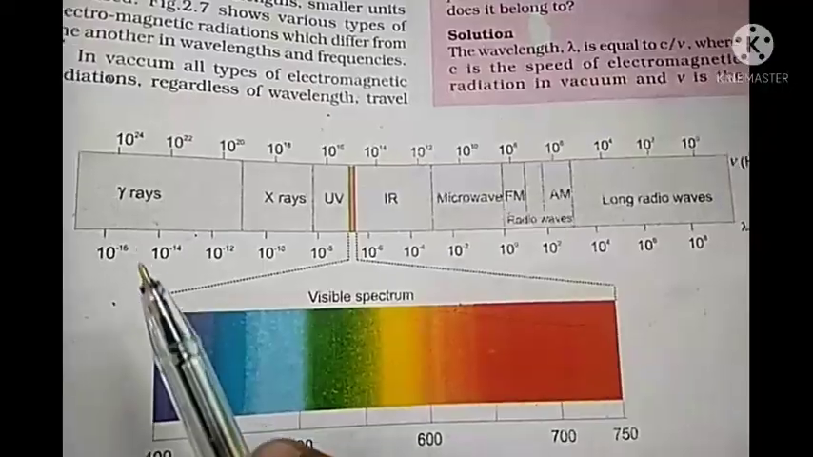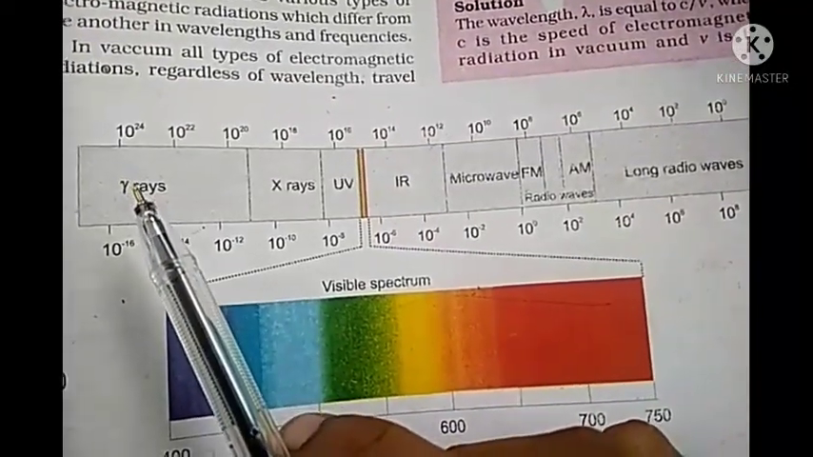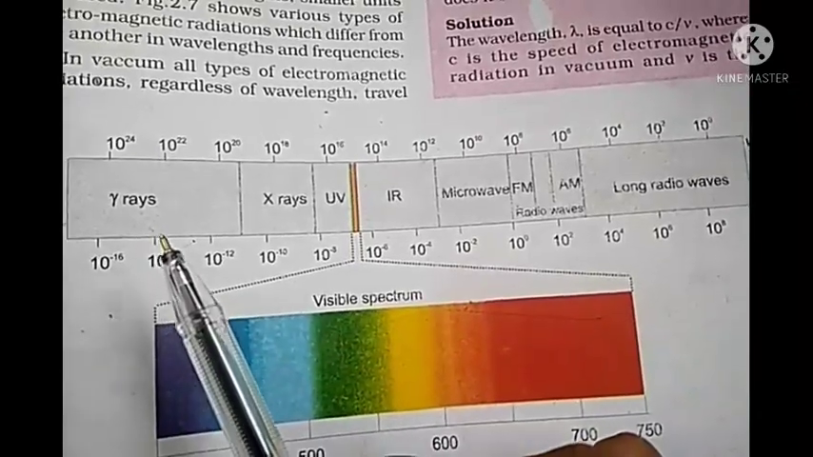All these are different types of electromagnetic radiations, and they can be arranged in a particular order. We can arrange electromagnetic radiations in the increasing order of their wavelength or in the decreasing order of their frequency, and that is known as the electromagnetic spectrum. The arrangement of electromagnetic radiations in a particular order is known as the electromagnetic spectrum. This is the arrangement given in our textbook.